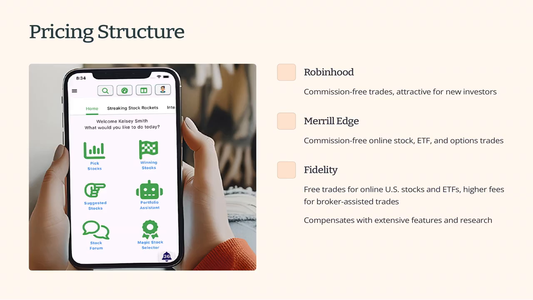User experience is another crucial factor to consider. Robinhood has a minimalist design, making it easy for beginners to navigate. Merrill Edge offers a more detailed interface with numerous tools and resources for research. Fidelity has a more complex interface due to its extensive features, but it offers a customizable platform that can be tailored to individual needs, providing a unique user experience.